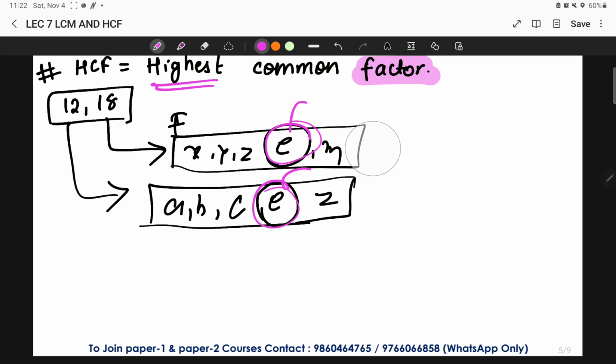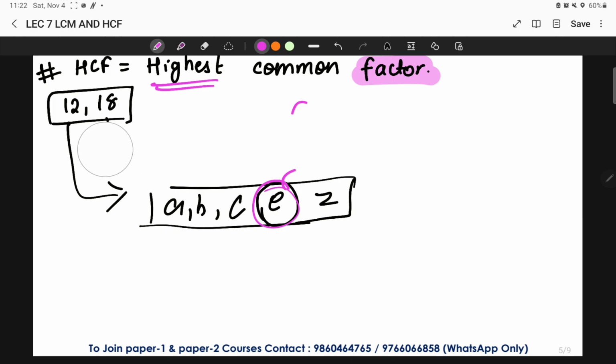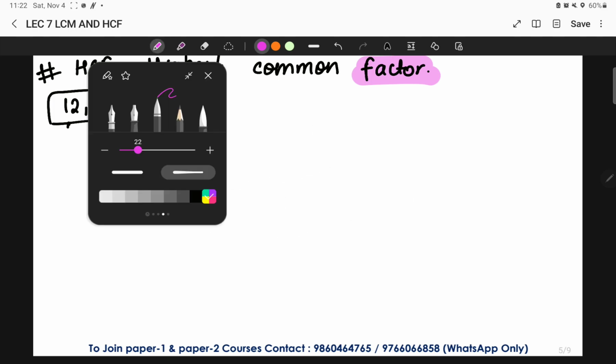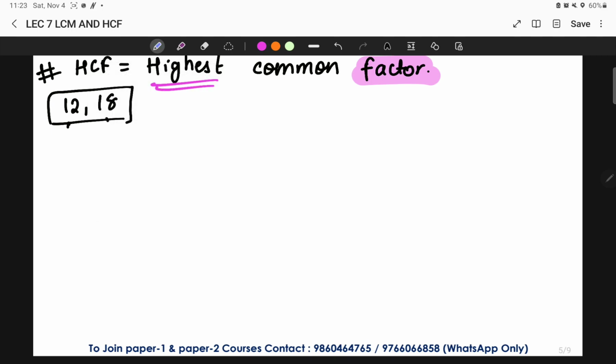Okay, so let us solve this question now properly so that you'll understand this concept in depth. Okay, now here, if I have to find the HCF of 12 and 18, how will I find? Look here now. Simply I'll write here 12 and 18.